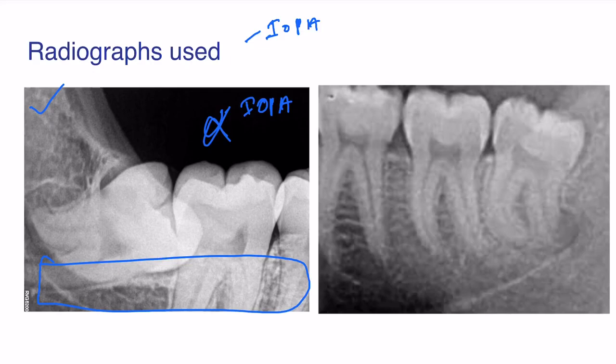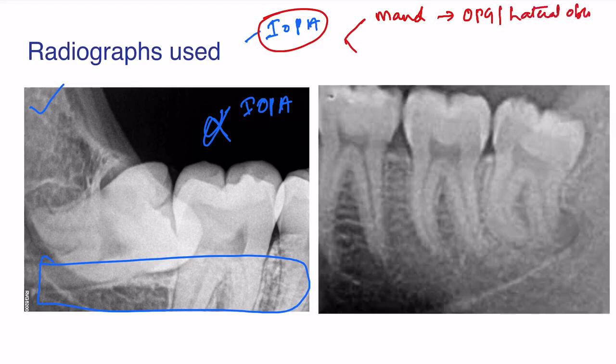This is an IOPA, where you can learn so much about the anatomy of the roots and the bones, so there are many advantages. Most of you know about the intraoral radiograph. The choice is IOPA, whether it's for maxillary or mandibular teeth. If you are planning to extract the mandibular teeth, the choice of extraoral radiograph is the OPG or the lateral oblique.